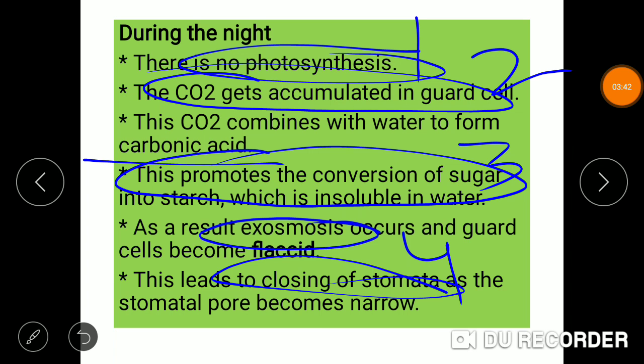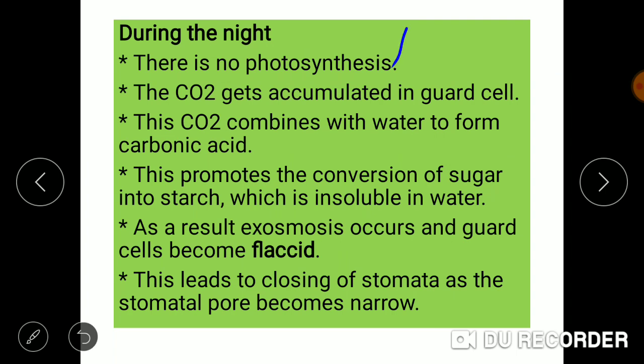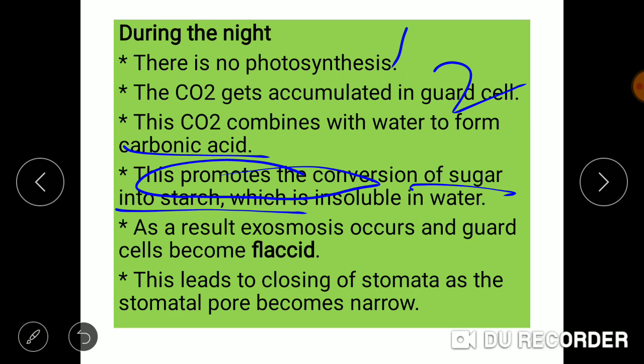So we studied that during the night time, firstly, no photosynthesis occurs. Then the CO2 gets accumulated in the guard cells, and this CO2 combines with water to form carbonic acid. This carbonic acid formation promotes the conversion of sugar into starch. The starch is insoluble in water.